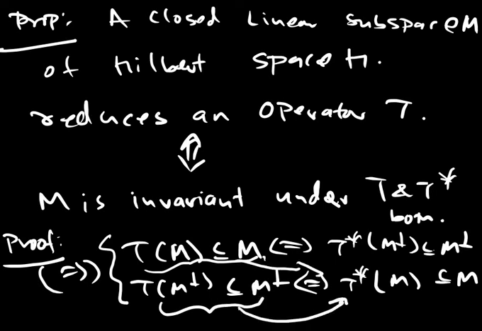So these two together clearly imply that T of M is contained in M and T star of M is contained in M, by using the previous proposition. So that reduces an operator. So this way the proof is done.